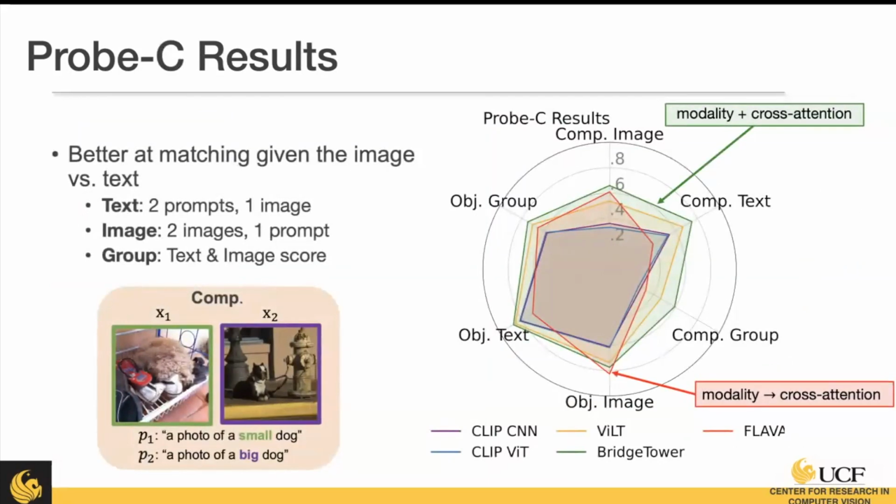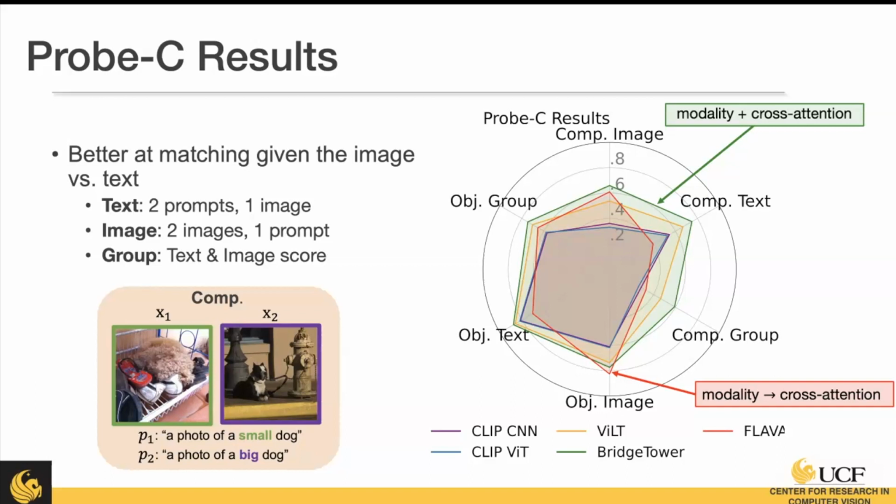Now we want to look at that ProbeC dataset, where it's attributes and objects. So here we have an example of what that looks like again. This is when we're switching the composition, and when it has an object, we're switching the object. As you can see, models are better at matching the image versus text. So we have two prompts and one image. This may indicate these models are better at determining between text and visual features.